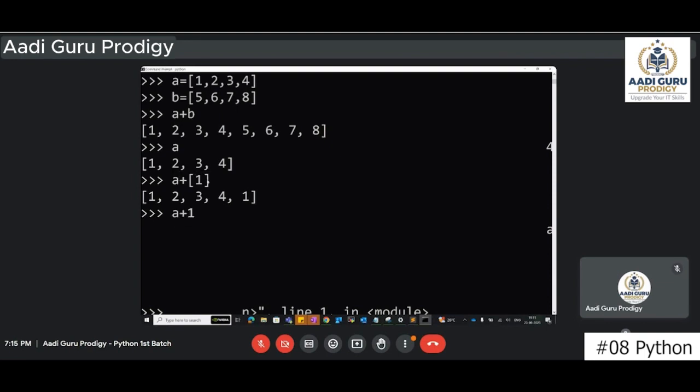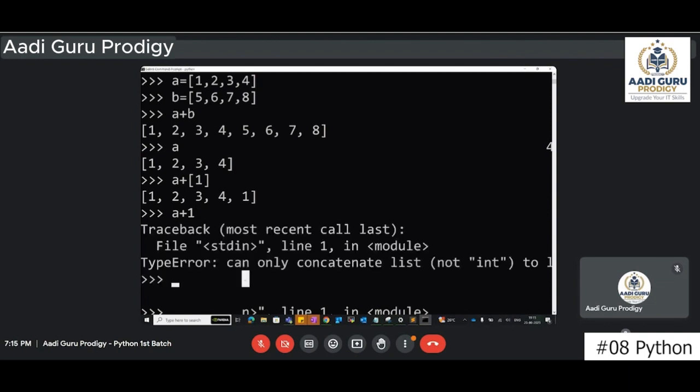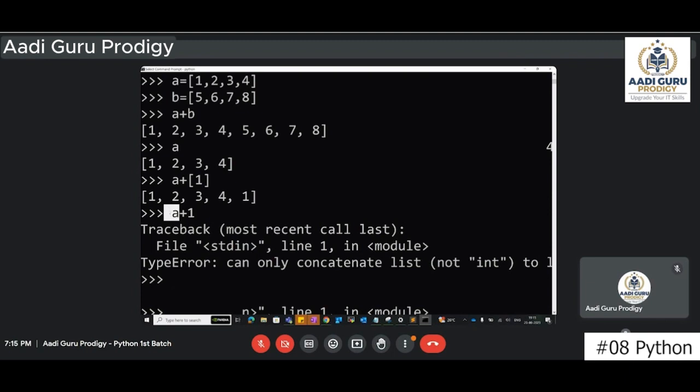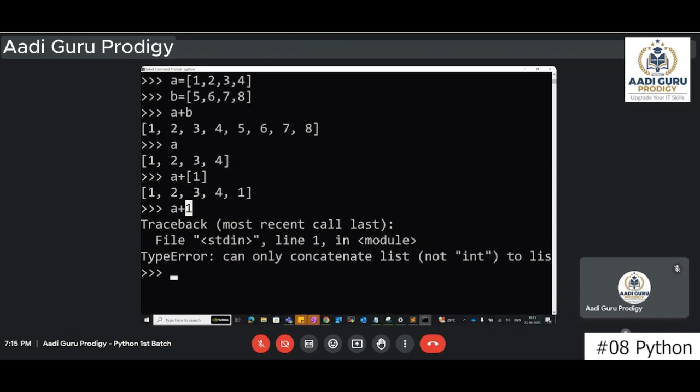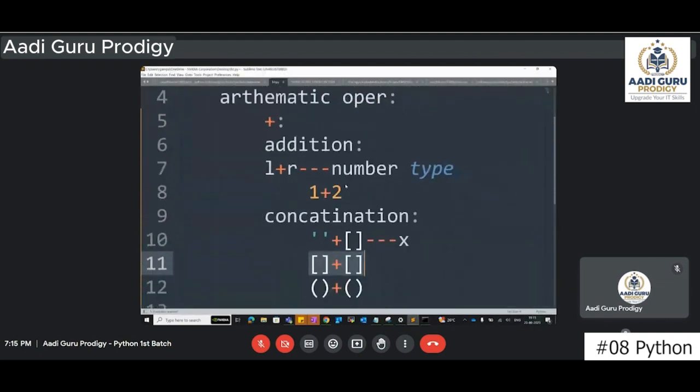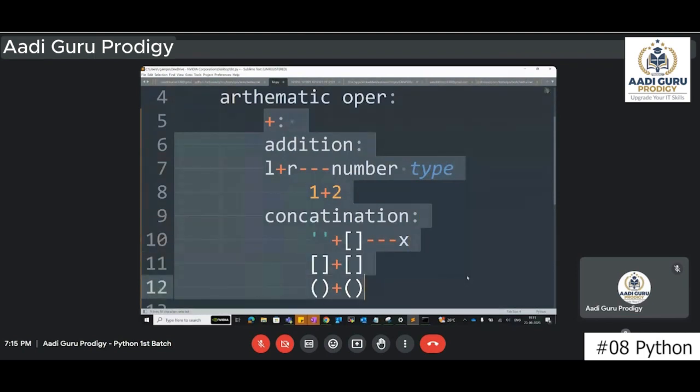If I give A plus 1 like this, it will not work, because now A is a list type and 1 is an integer type. In this case, it will not do a concatenation. So it says can only concatenate list, not int. That means if you are giving this side as a list, it is expecting the other side also to be a list, but you are giving an integer. Okay, so that is about this plus symbol. Anybody has any questions on this?